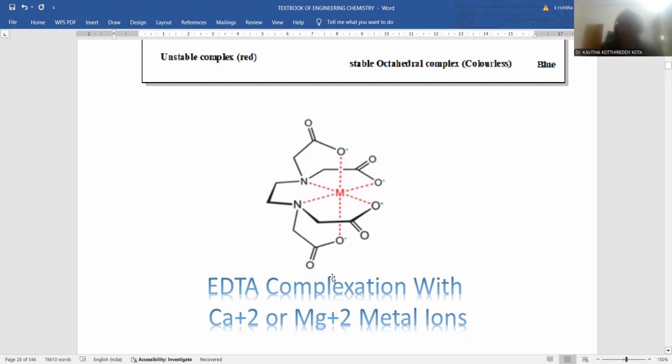This is the EDTA calcium metal or magnesium metal complex that is octahedral. Being a six coordinated complex, you can designate it as an octahedral complex in nature.